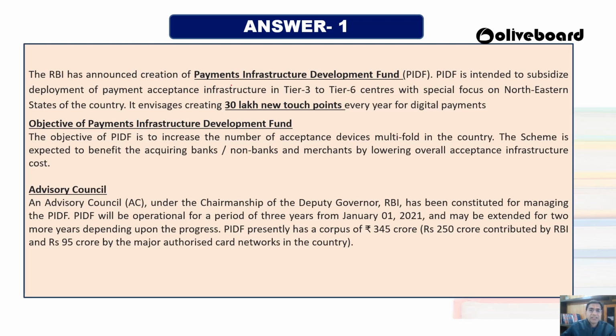So first of all, what is this Payment Infrastructure Development Fund? It is going to create a subsidized deployment of the payment acceptance infrastructure. There are various types of payment acceptance, point of sale machines are there, right? So for the tier 3 to tier 6 centers, they are going to create 30 lakh new touch points for digital payment, and a special focus will be given to the northeastern states.